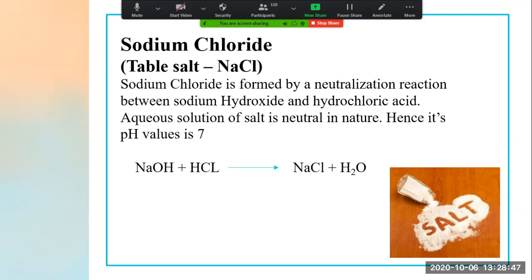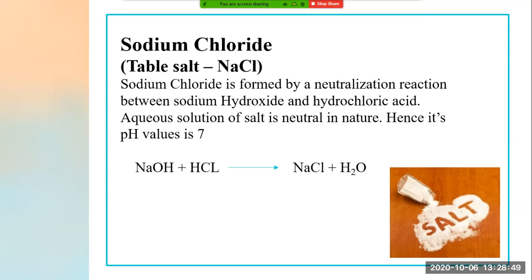Now, sodium chloride is formed by the neutralization reaction between sodium hydroxide and hydrochloric acid. Sodium hydroxide is NaOH. Sodium is Na and hydroxide is OH.